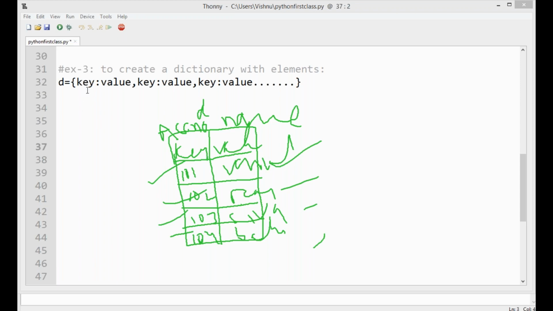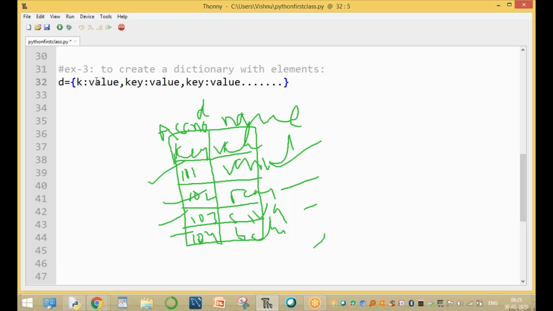Now to declare it, the first key is 101, and the value of the first key is, for example, Venkat. The other key is 102, and its value is Ram.